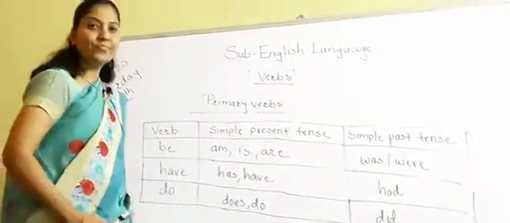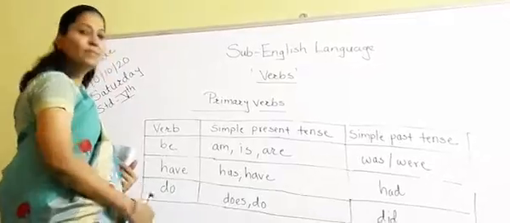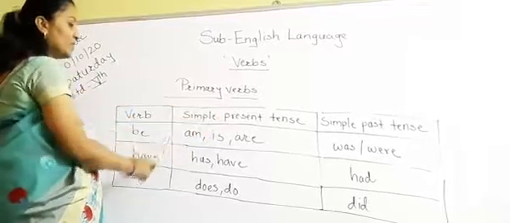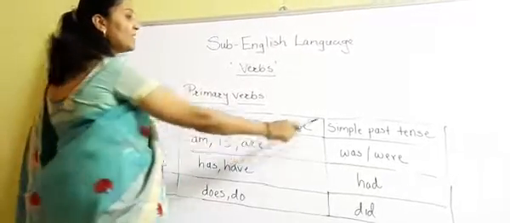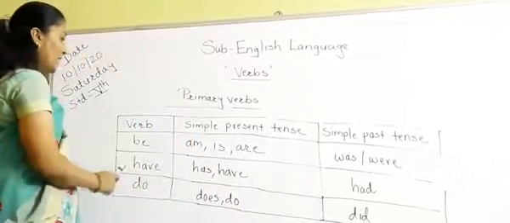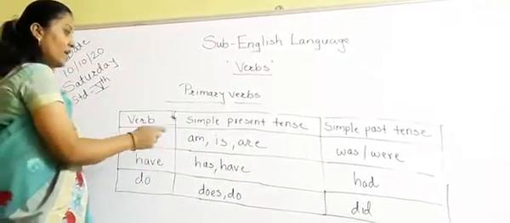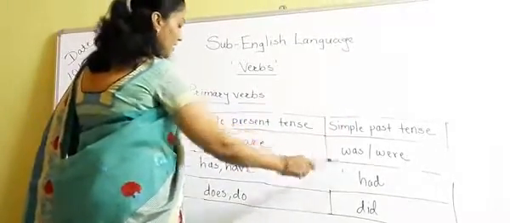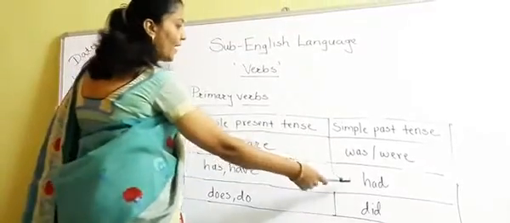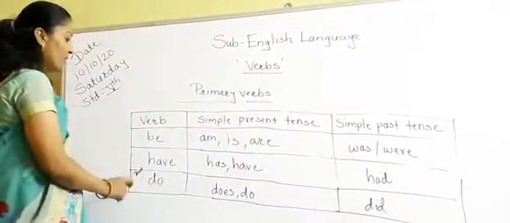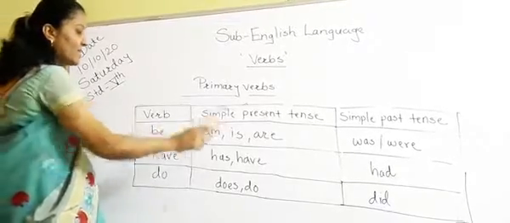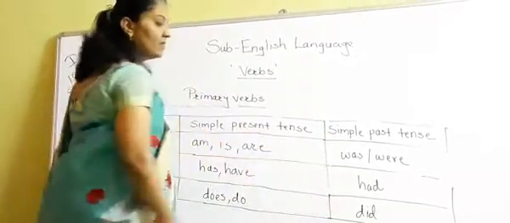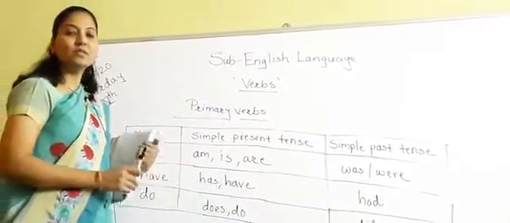So have you understood? Now once again I am telling you students, pay attention. First is the verb be. In simple present tense we are using am, is, are. In simple past tense we are using was, were. Second one is have. In simple present tense we are using has, have, and in simple past tense we are using had. Means this has and have turn into had in simple past tense. Third one is the verb do. In simple present tense we are using do and does, whereas in simple past tense we are using did. So I hope that you have understood this much.